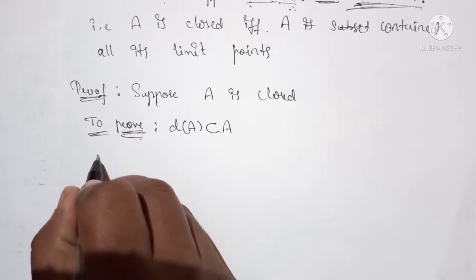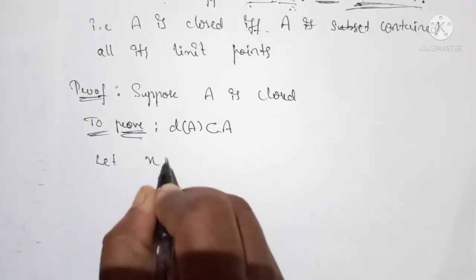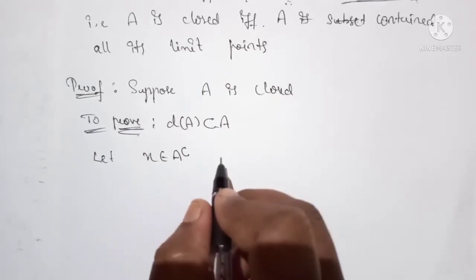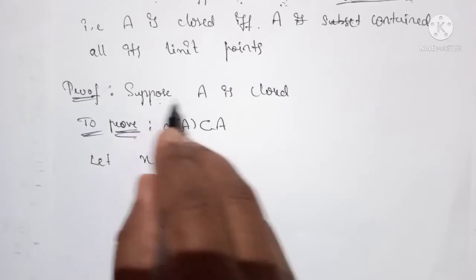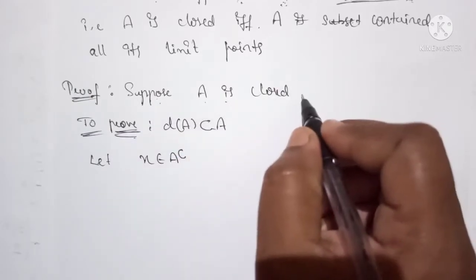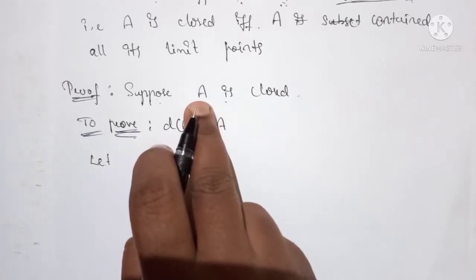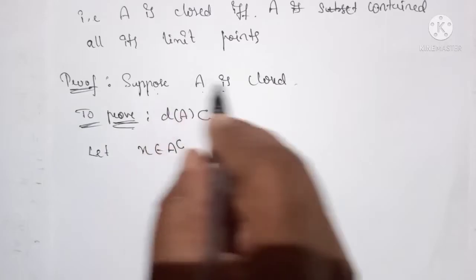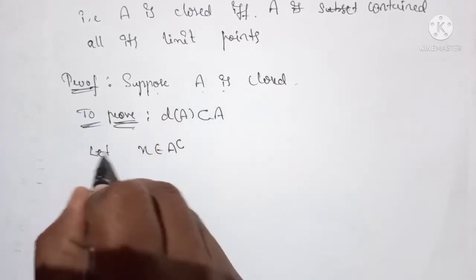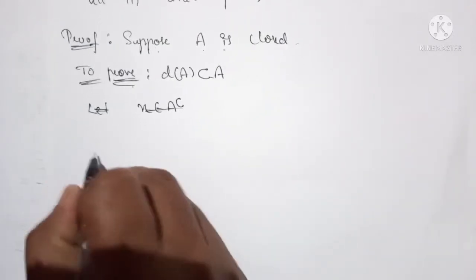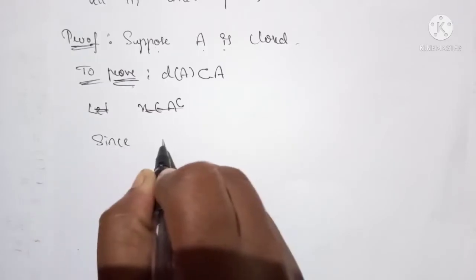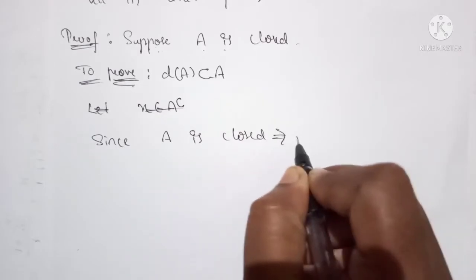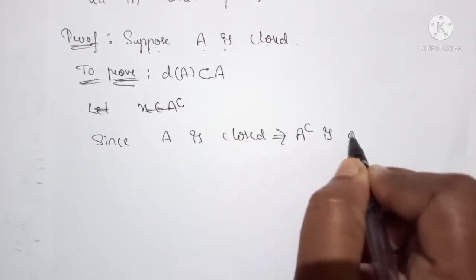Since A is closed, it implies that its complement is open.